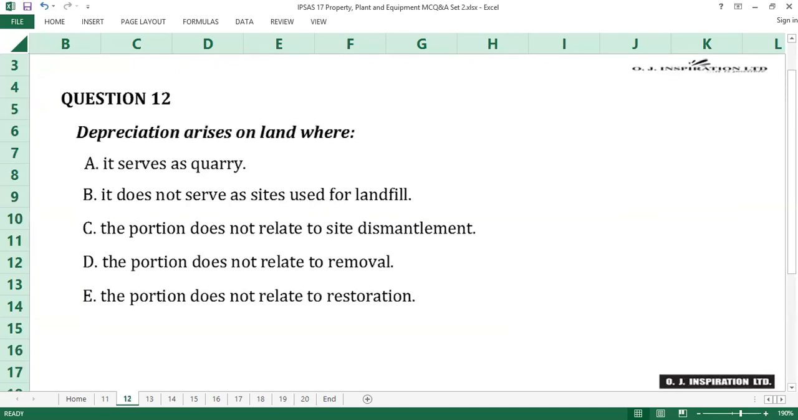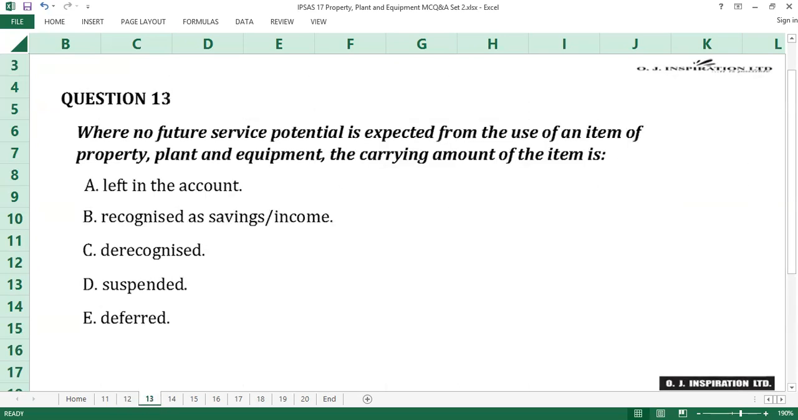Question number 12. The answer to question number 12 is A, It serves as quarry. Generally, land has unlimited useful life. However, land has limited useful life and is depreciated when it serves as quarry or sites used for landfill. A is the answer to question number 12. Question number 13.